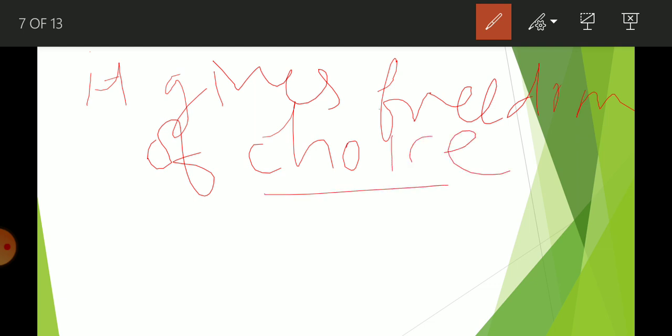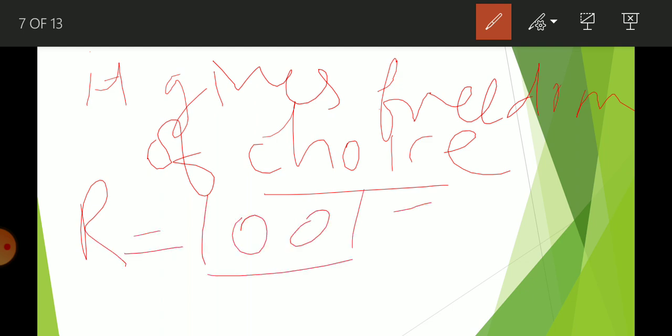Suppose Roshni has 100 rupees in her bag, so she can purchase anything that is worth 100 rupees. She can buy a book, copy, pencil, or order pizza, anything that is worth 100 rupees. So she has a lot of choice because of money.